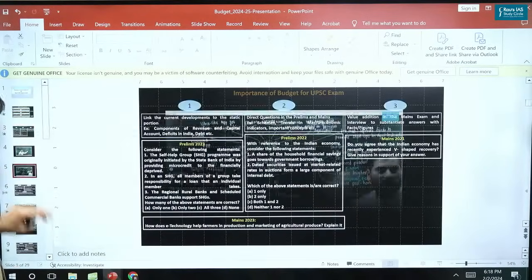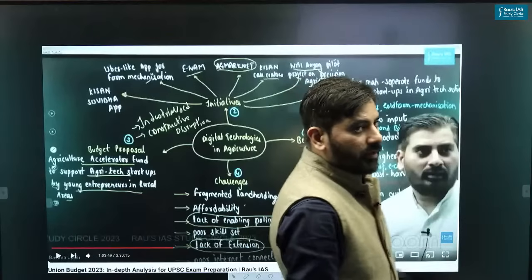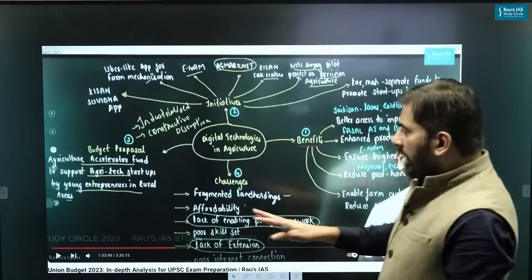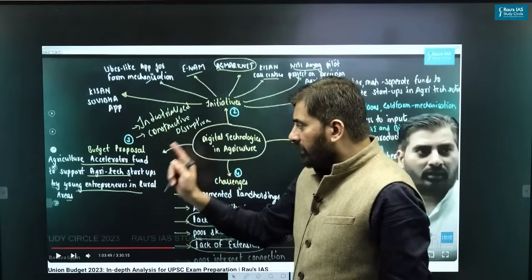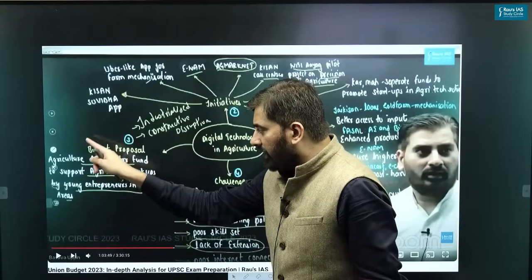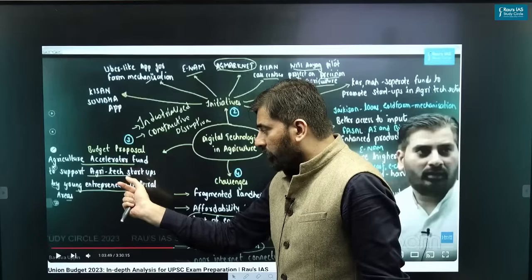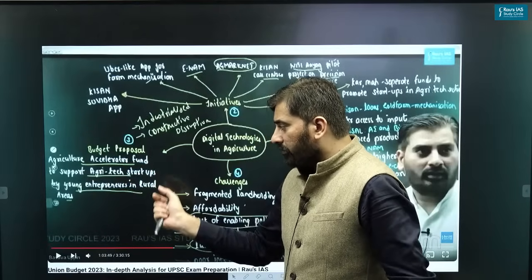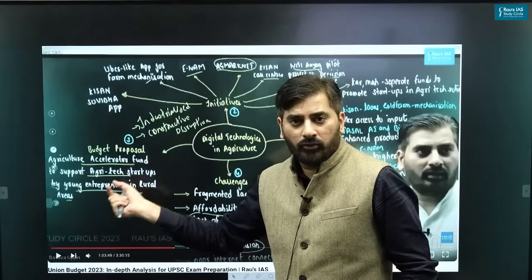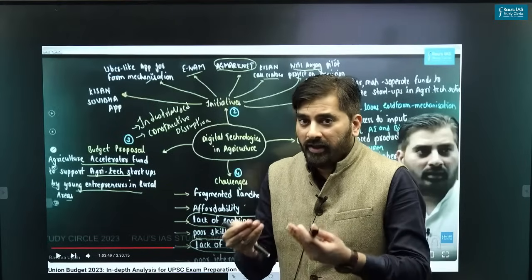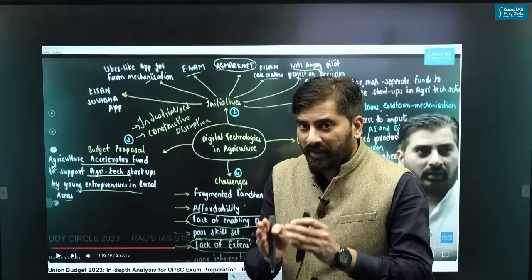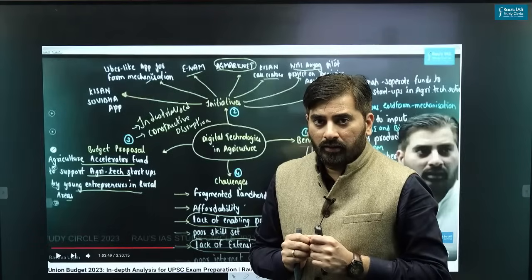In last year's budget, the government of India had given a proposal that the government would set up an agriculture accelerator fund, which will in turn support agri-tech startups by young entrepreneurs in rural areas. So it's basically an initiative which the government has taken to promote startups in agriculture, right?